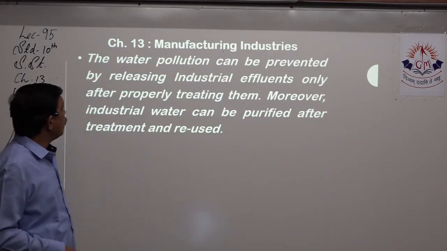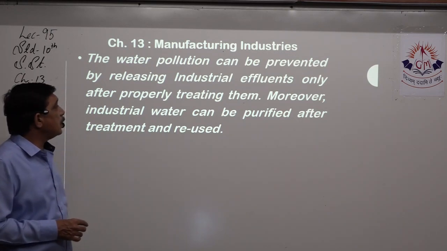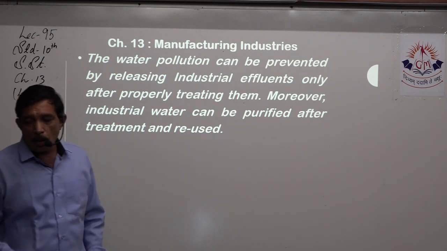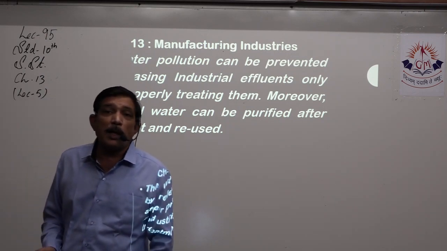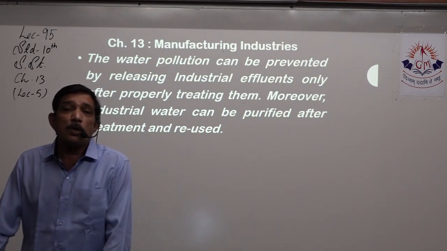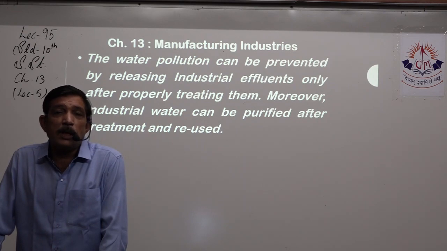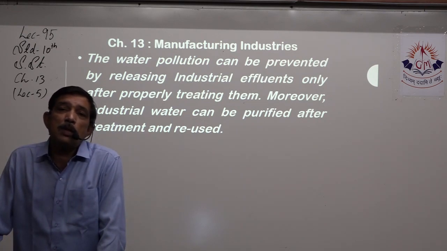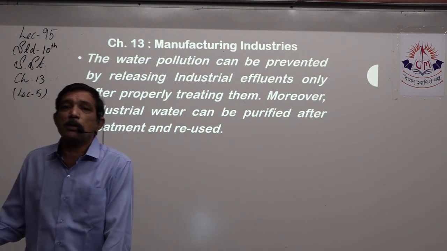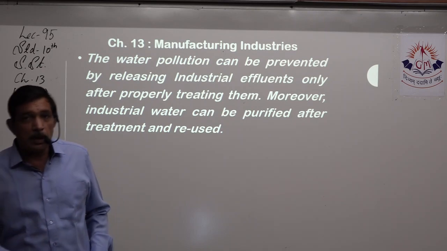Water pollution can be prevented by releasing industrial effluents only after properly treating them. Moreover, industrial water can be purified after treatment and reused. That water is not going to be used for drinking purposes. So many times, if the water is not that polluted, we can filter the water, treat the water, and use that same water again rather than using new water, right? So in this way we complete this chapter.